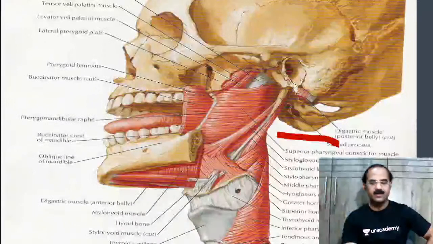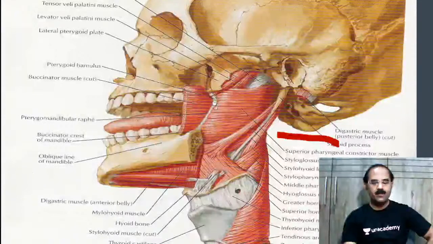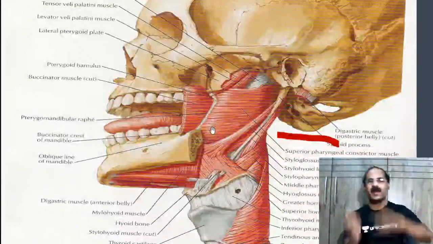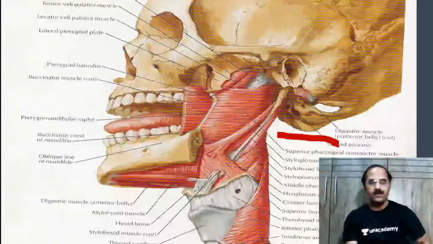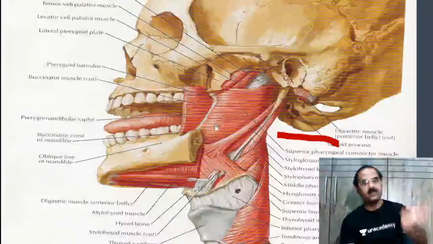Styloid process is this, no? Yes, styloid process. This is the styloid process. This is the pterygomandibular raphe. This is what I was trying to tell you some days back. And this pterygomandibular raphe is very important because it gives origin to a muscle in front and it gives origin to a muscle behind it.